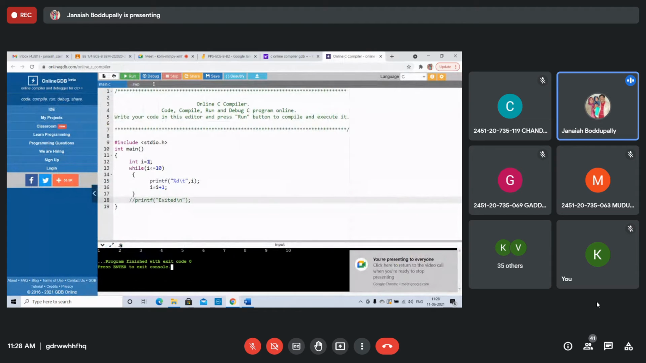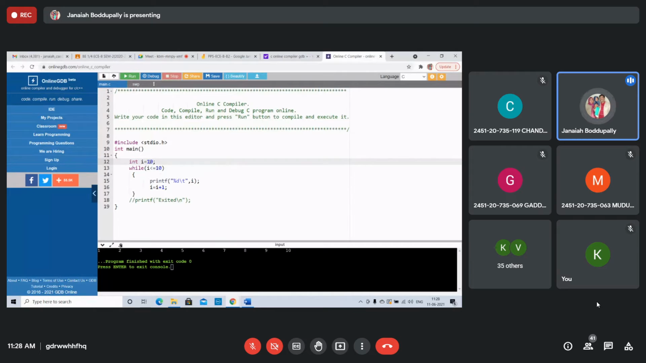See, suppose i equal to 10. What's the program? Display the numbers in reverse order, then 10 to 2. The difference is 2, which means 10, 8, 6, 4, 2, like this. Now i equals i minus 2. If you write i equals i minus 2.